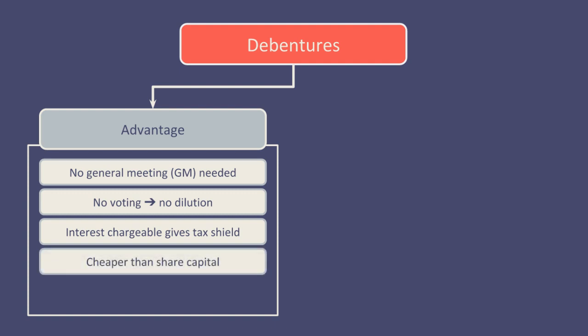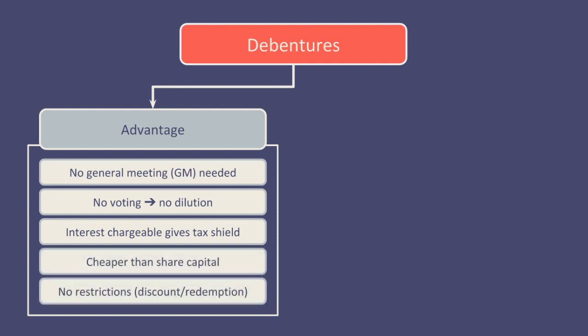They are sometimes cheaper to maintain than share capital, and there are no restrictions on issuing debentures at a discount or on redemption, which you do have when you're issuing shares.